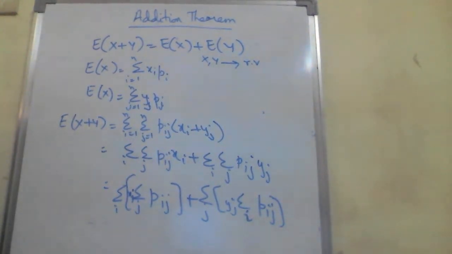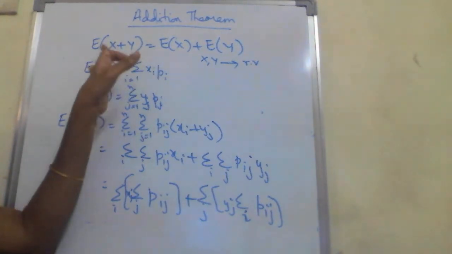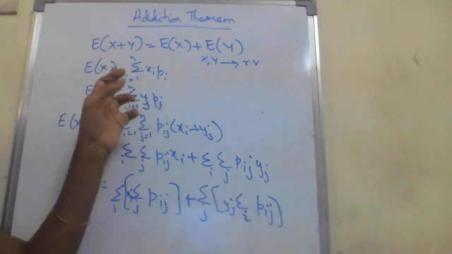Here capital X and capital Y are two random variables.